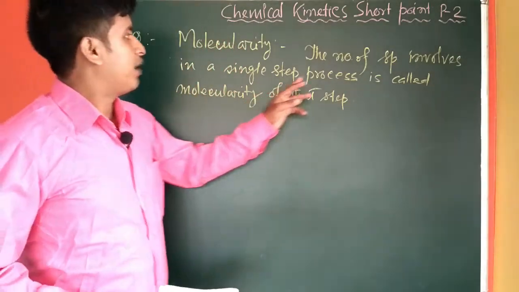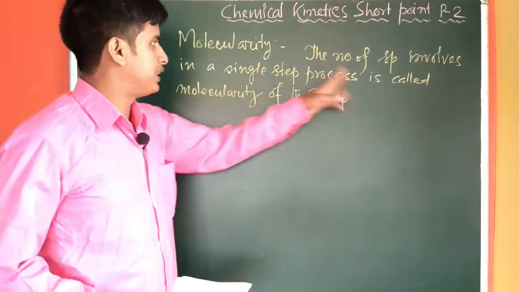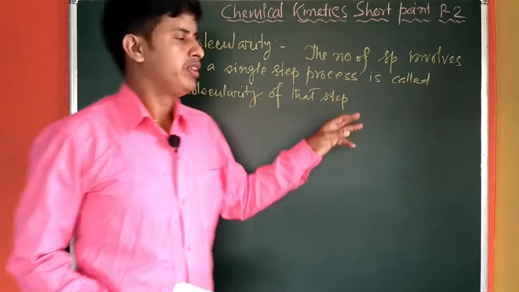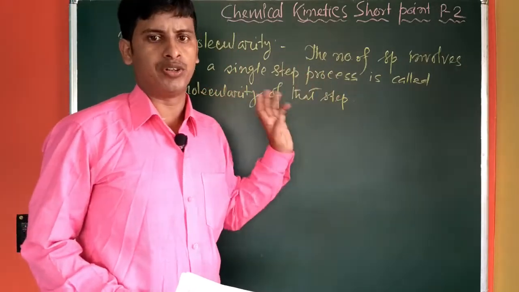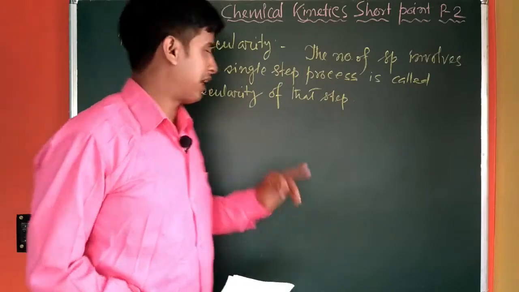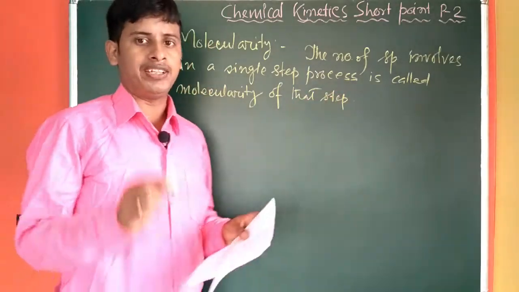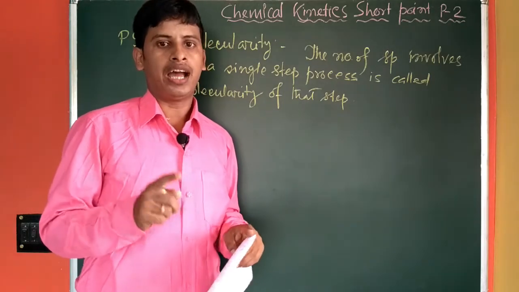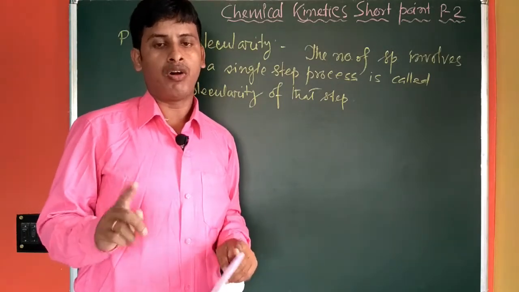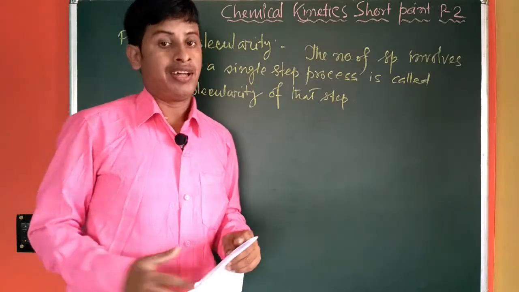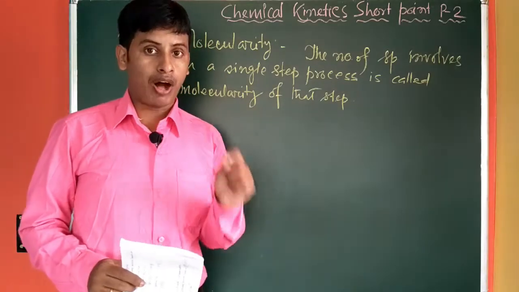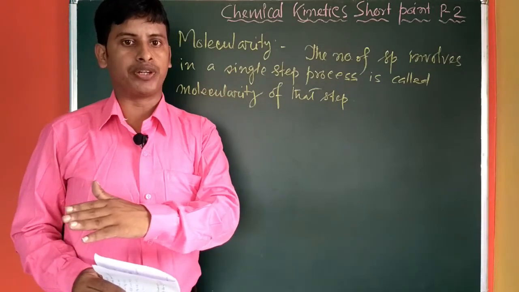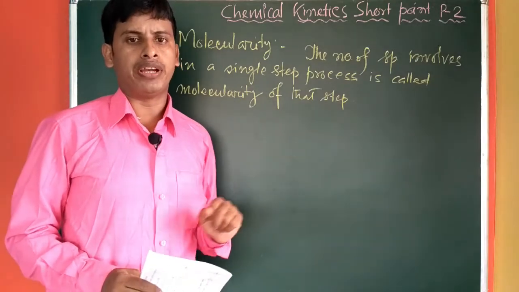Okay, so the number of species involved may be molecules or ions. But remember, the molecules and ions in that step should have energy equal to the activation energy or beyond it. That means the number of molecules involved in the excited state which converts into product is called the molecularity of that process.